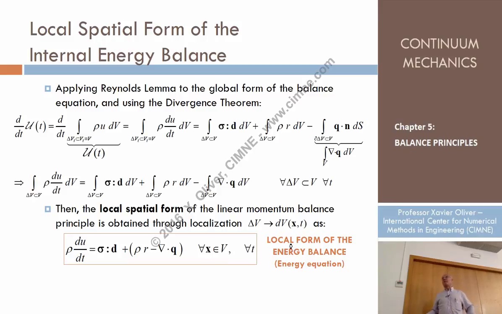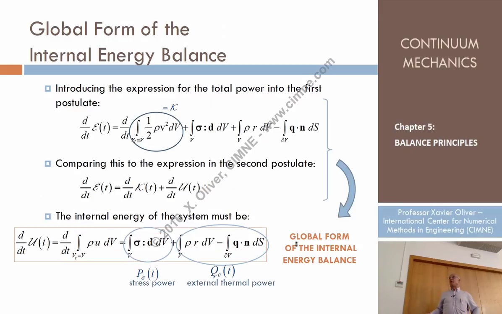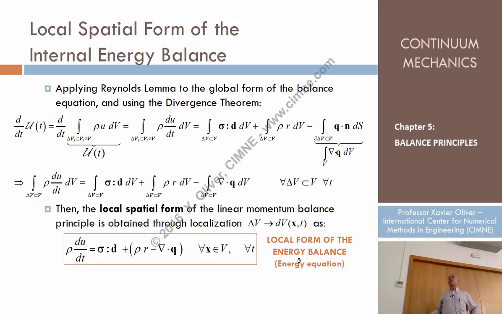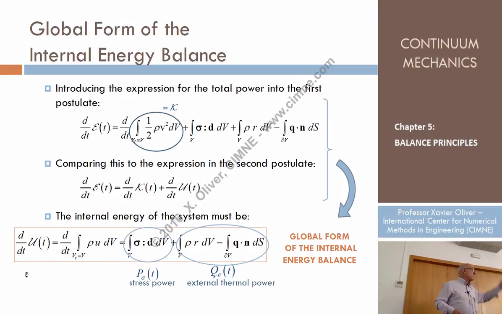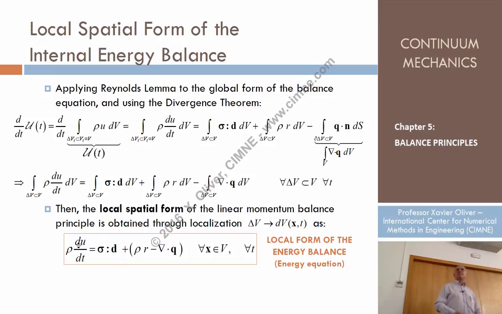And that is the local form in contraposition to the global form. That's the local form of the energy balance. That is also called the energy equation. What is it saying? The same that it said before, but instead of saying it in terms of the whole domain, now it's saying the equivalent thing, the counterpart of it, in terms of material points. So, look, what is that?